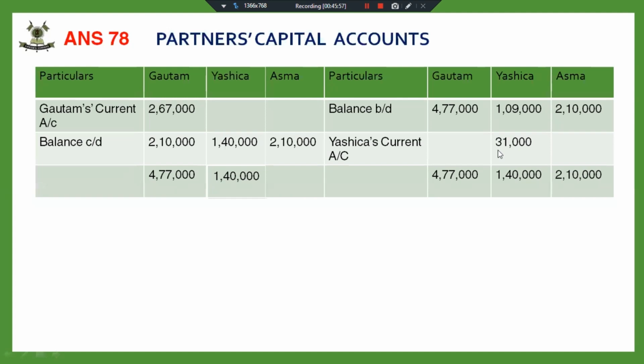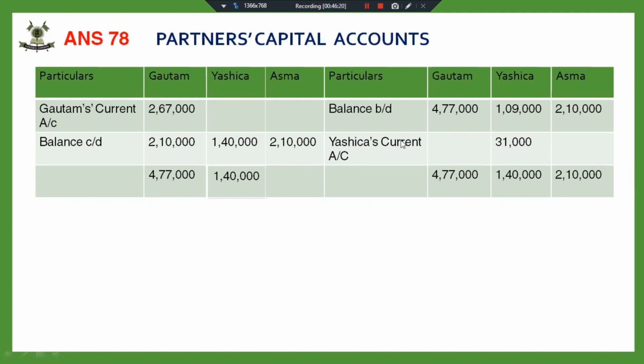Now, from Yashika's point of view, 31,000 was to be introduced by her to make her capital equal to 1,40,000. Since she has not paid that amount, this is an asset for the firm. 31,000 is an asset for the firm, which will be shown on the asset side.